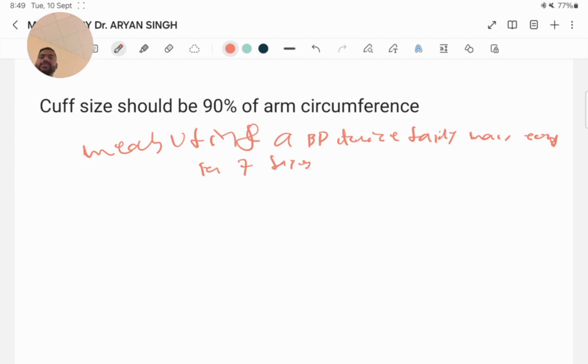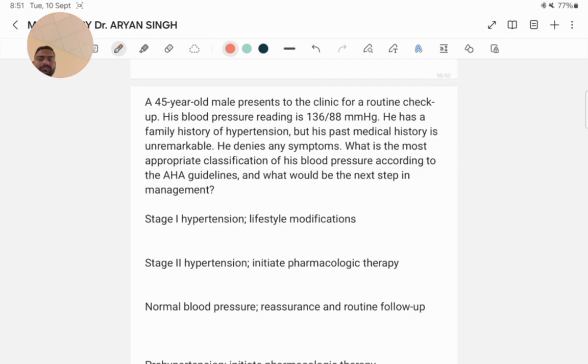Proper cuff size is crucial, typically a bladder of 80% of arm circumference with width exceeding 40% and length. Before measuring BP, individuals should rest for 5 minutes and wait 30 minutes after smoking or consuming coffee. BP should be measured in both arms and legs to detect any discrepancies or any underlying disorders.